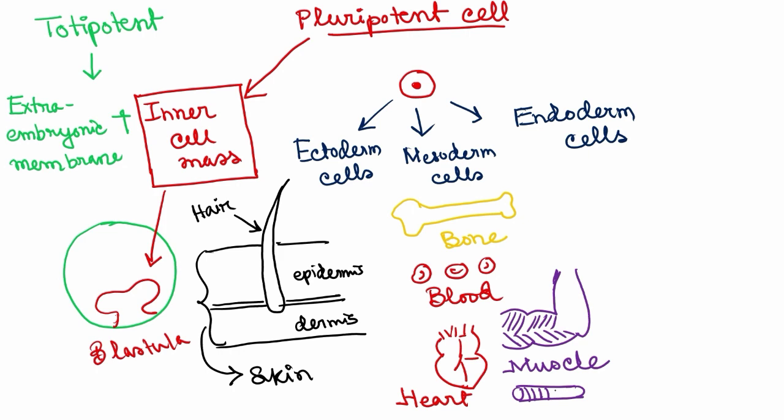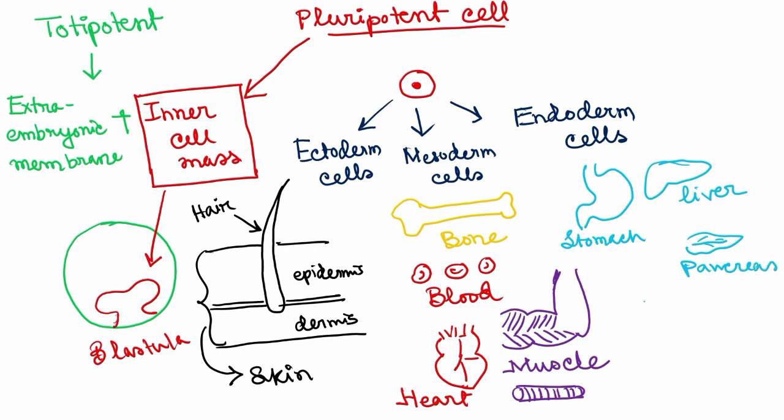From the endoderm cells, we get some other organs such as the stomach, the liver, the pancreas, the intestine, both the small and large intestine, and all those organs related to the digestive system. So different germ layer cells give rise to different organs of the body. So the pluripotent stem cell ultimately gives rise to all the organs of the human body.